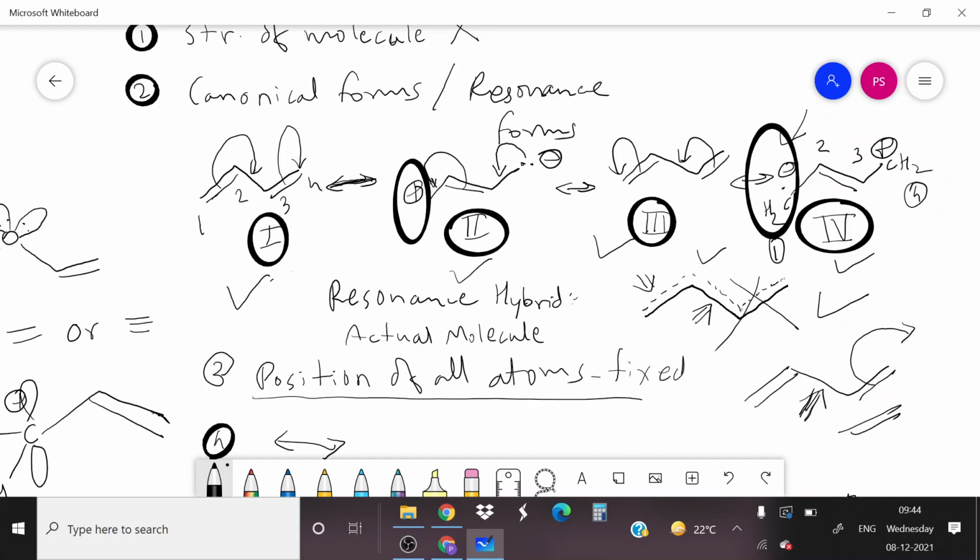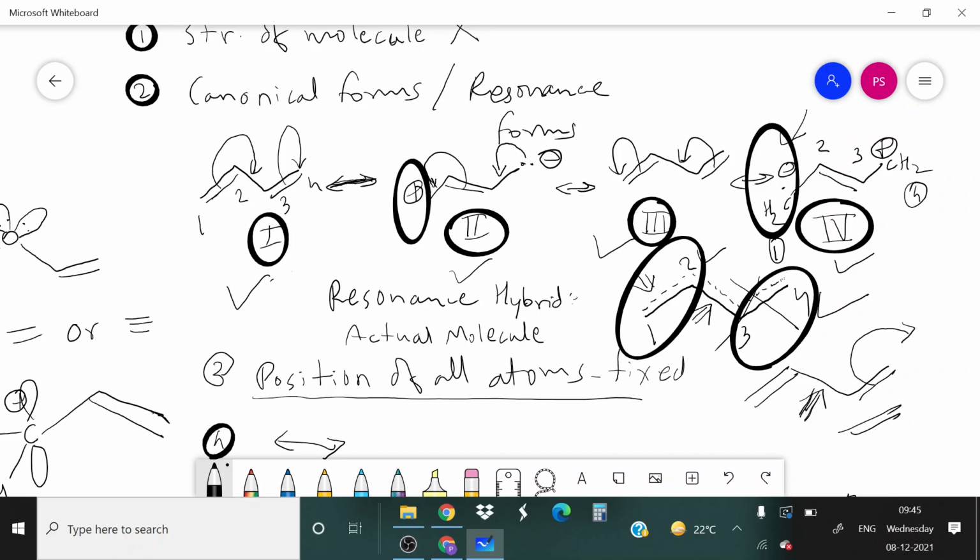So you tell me, which bonds will have more double bond character and which bond will have more single bond character? Of course, only three bonds are there: 1 2 3 4. 3 4 and 1 2 are equivalent, and 2 3 is different.